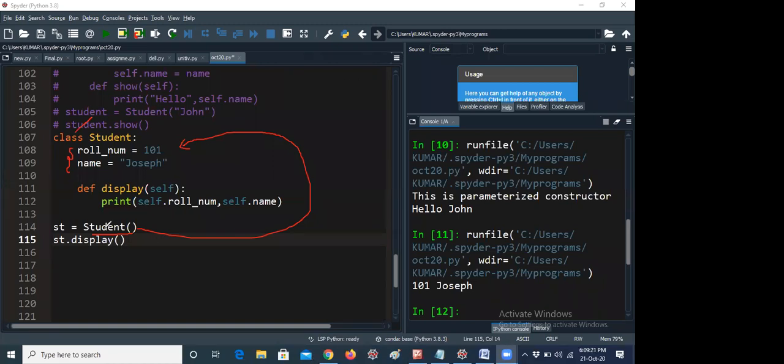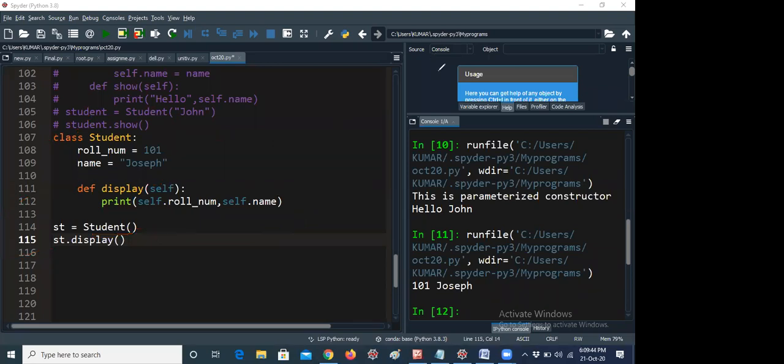Next, now I'm giving the class variables, class attributes, roll number 104, name Joseph like that. Now st.display. Here the display method I'm defining with a body. This is like a general method only, but whenever you are declaring it in a class, you have to give self. In earlier programs, if you are not declaring a class, the display method is called automatically.